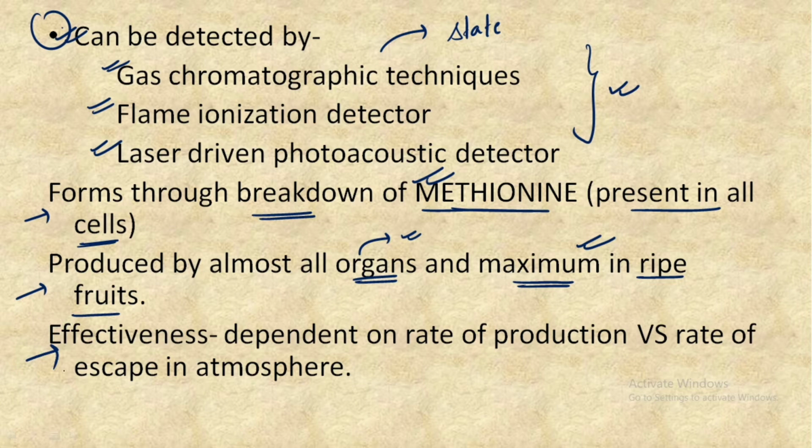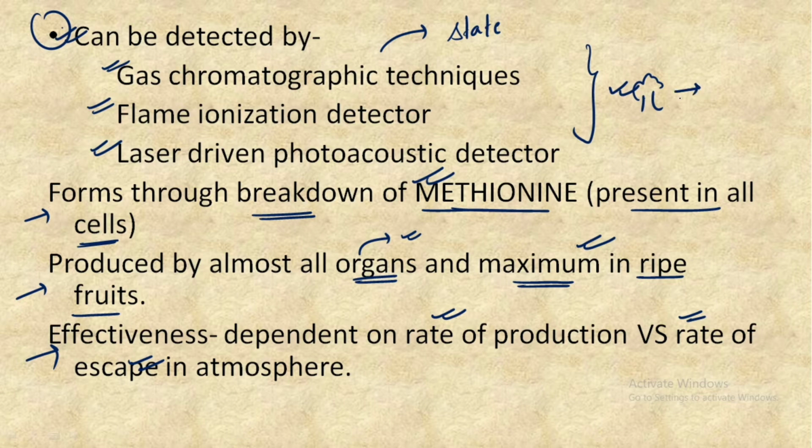Next, the effectiveness, that is the way in which this particular hormone impacts plant development, depends upon the rate of production versus the rate of escape into the atmosphere. In simple terms, consider this is a plant.